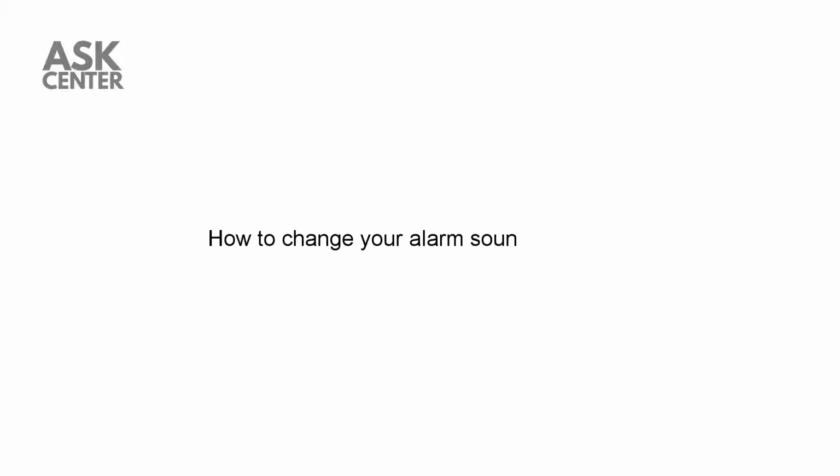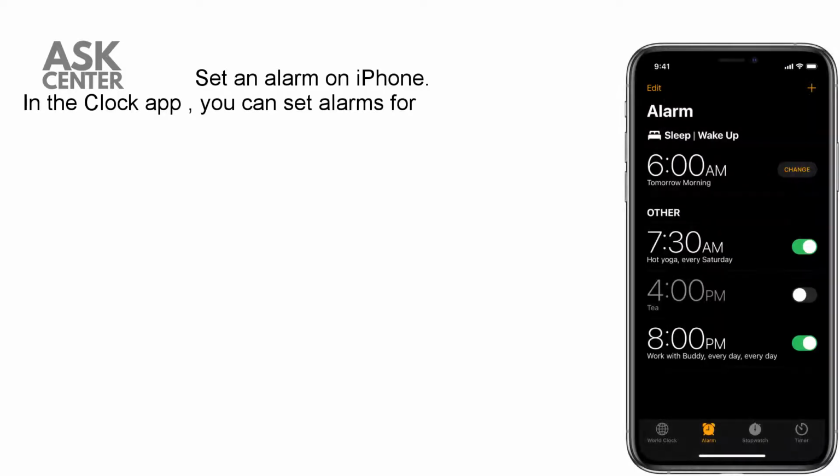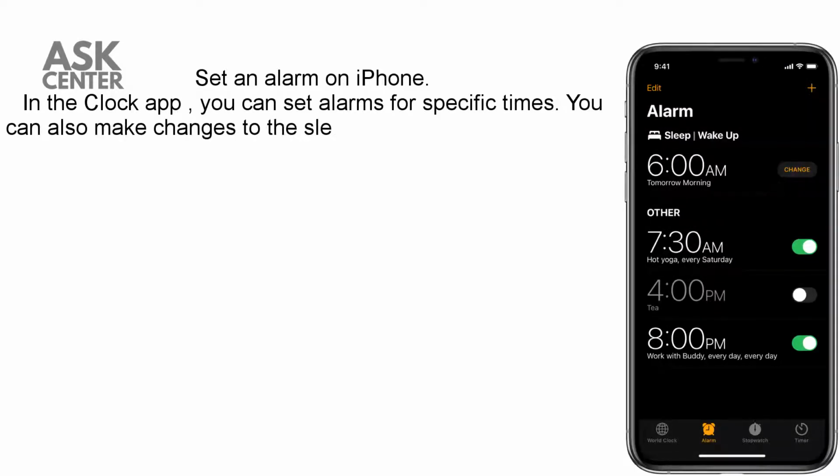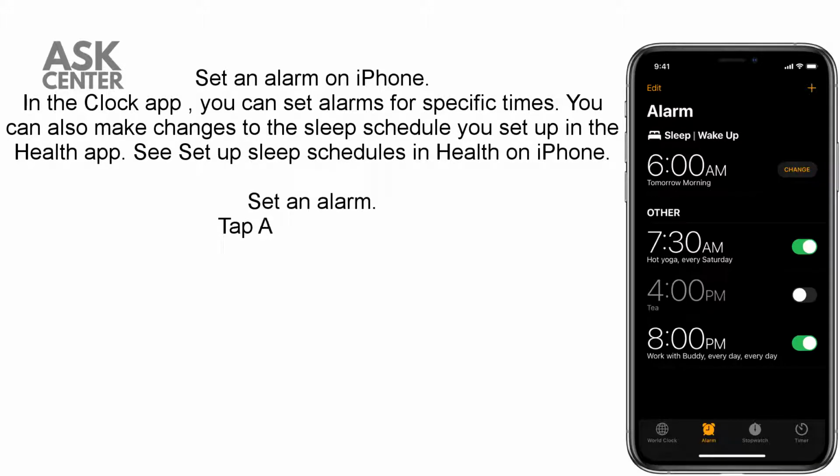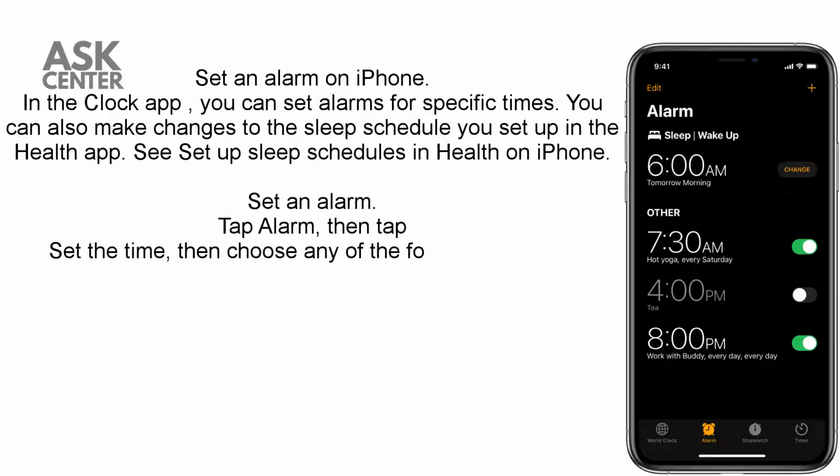How to change your alarm sound on iPhone. Set an alarm on iPhone. In the Clock app, you can set alarms for specific times. You can also make changes to the sleep schedule you set up in the Health app. See Set up sleep schedules in Health on iPhone.